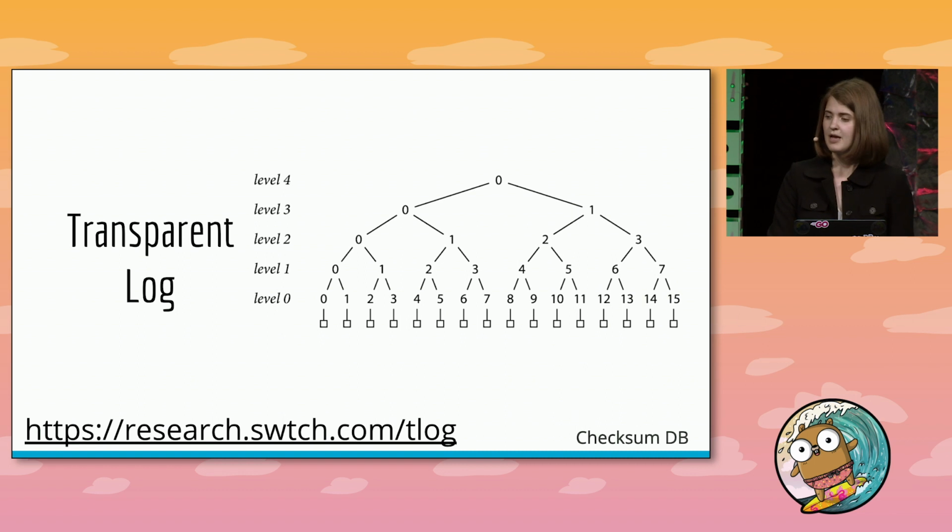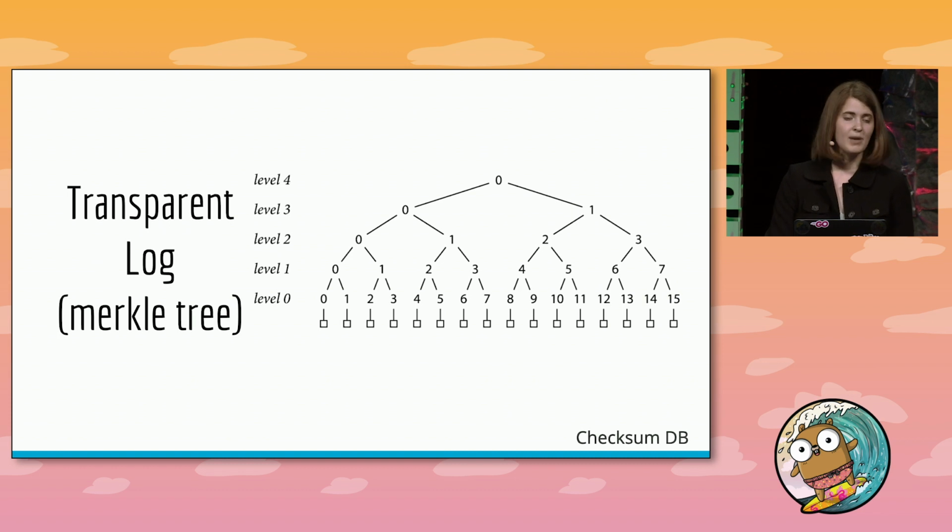We're going to do this by storing our GoSum lines inside of what's called a transparent log. It's a tree structure that's built by hashing node pairs together. And this is the same technique used by certificate transparency to protect HTTPS. You may have also heard this called a Merkle tree if you've been spending way too much time with crypto folks, like me.